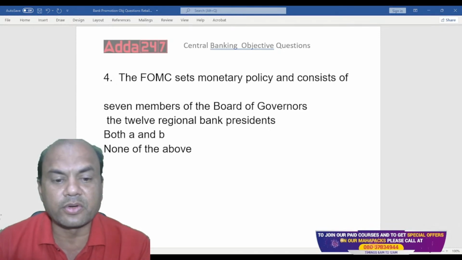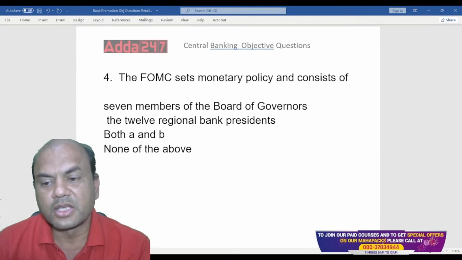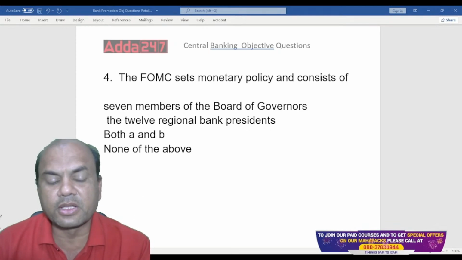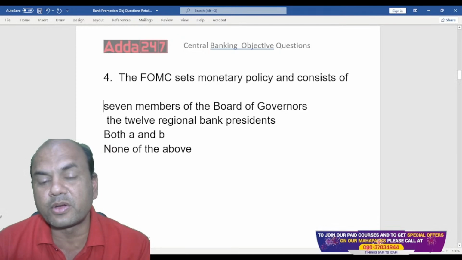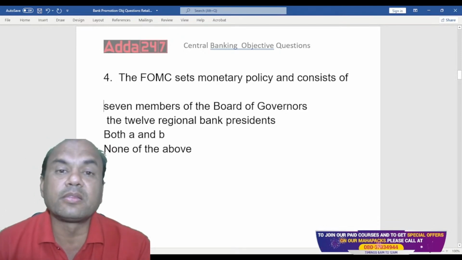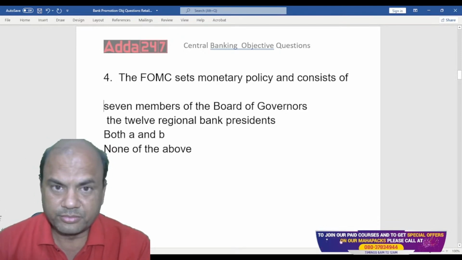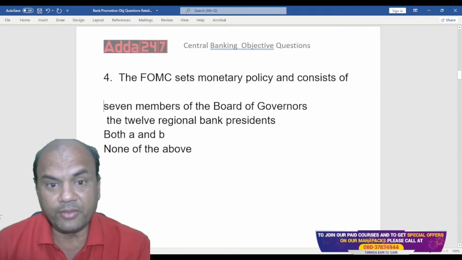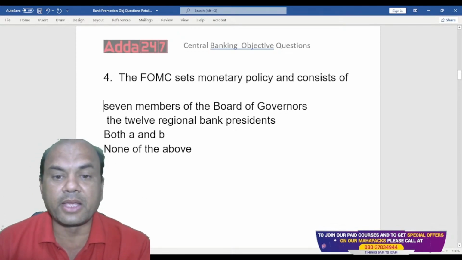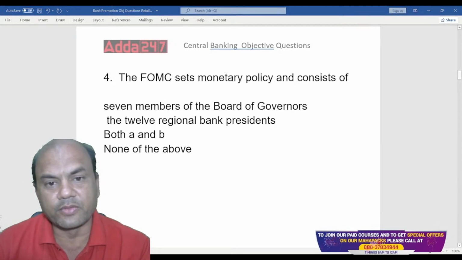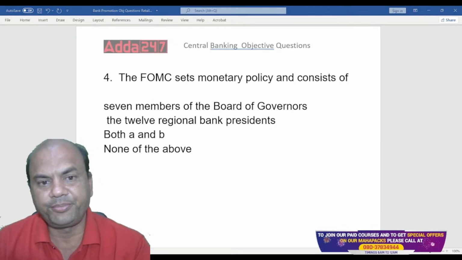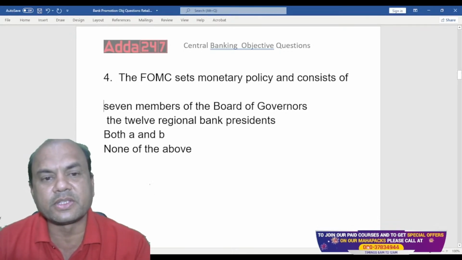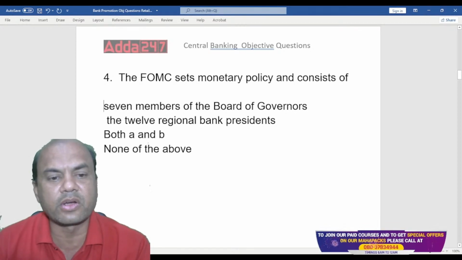So it consists of what? 7 members of the Board of Governors or 12 regional bank presidents. Regional bank means the regional local banks, but those might be the big ones. So 12 regional bank presidents, both A and B, or none of them. Think of it. A, B, C or D. Type this in sequence.